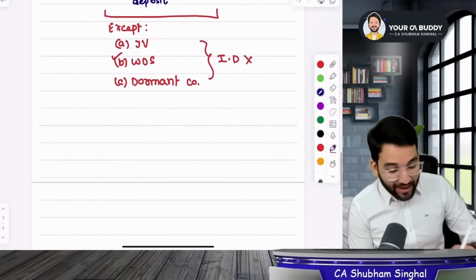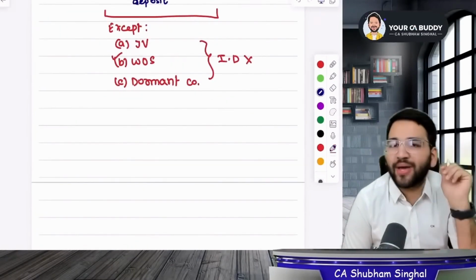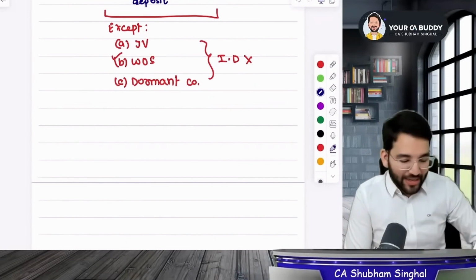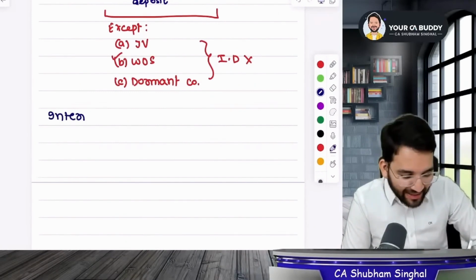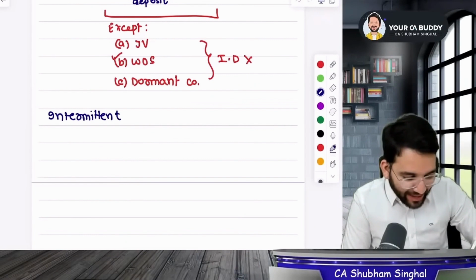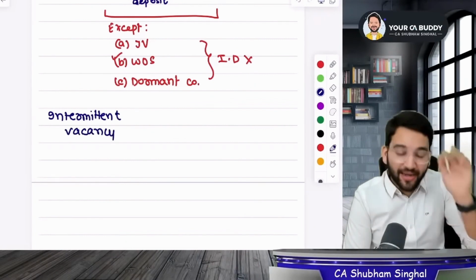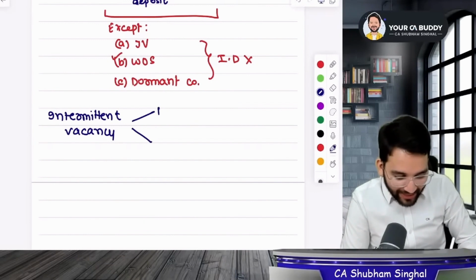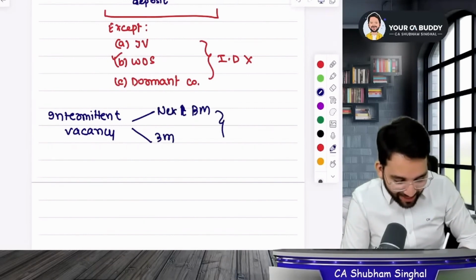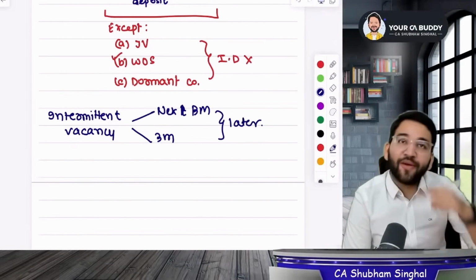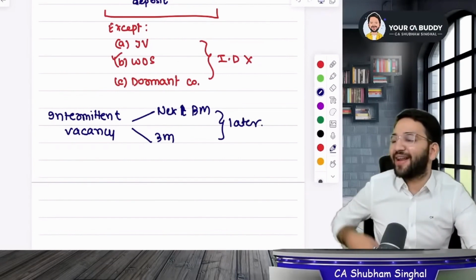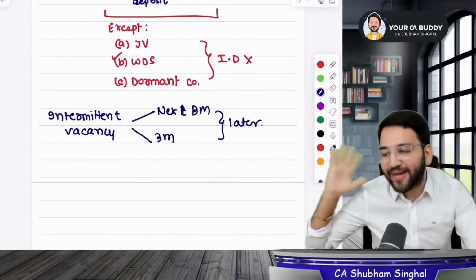But now again, what if the independent director leaves in the middle of tenure? It will be the same thing. We will call it intermittent vacancies. Students, what will we call it? Intermittent vacancies. In an intermittent vacancy, you will have to fill it by the next board meeting or within 3 months, whichever is later. Did you get it? Yes or no? The independent director's provision is the same as the women director's provision. That next board meeting,